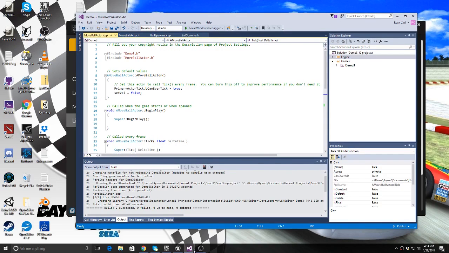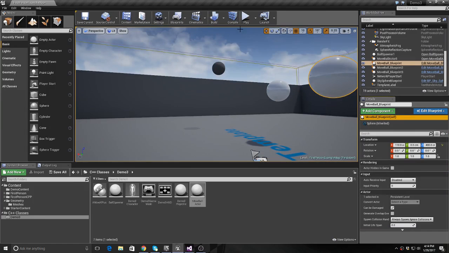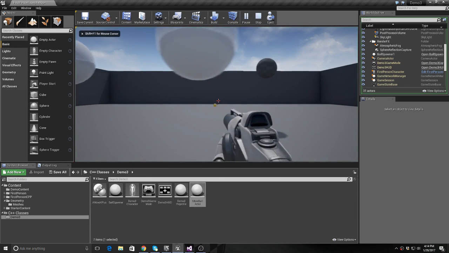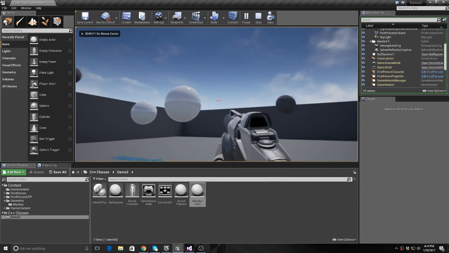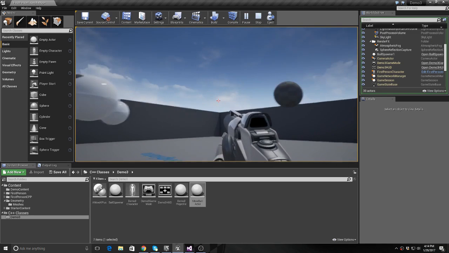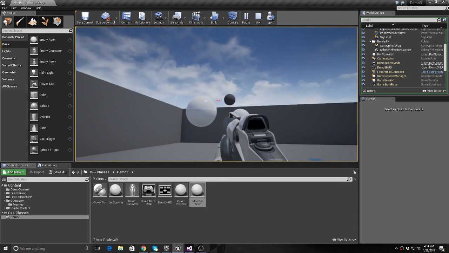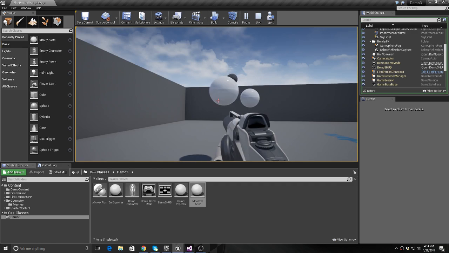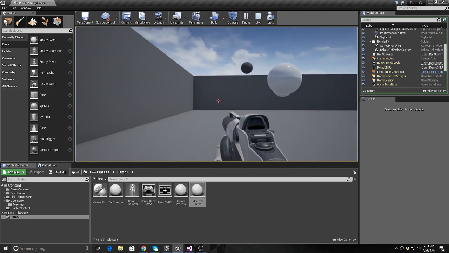Alright, we've got a little more progress now. Let's take a look at this. Hit play. So now you've got these spheres floating across the screen. If I shoot one, it kind of goes. But that's some progress. I'd worked on making this.